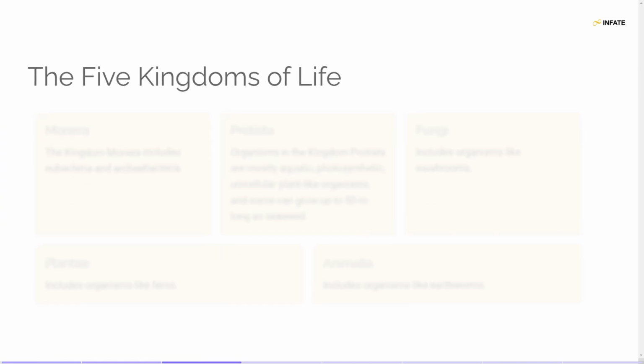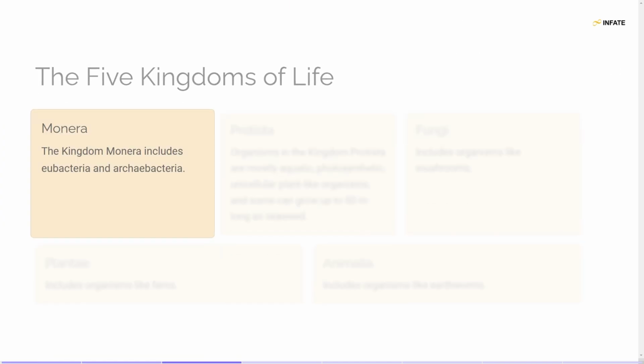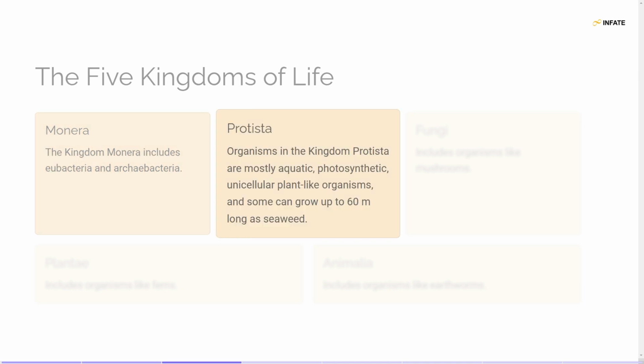Slide 3. The five kingdoms of life. The five-kingdom classification divides life into distinct groups. Monera. This kingdom includes prokaryotic organisms like eubacteria and archaebacteria. Protista. Mostly aquatic, these are photosynthetic, unicellular plant-like organisms with some, like seaweed, growing up to 60 meters in length.